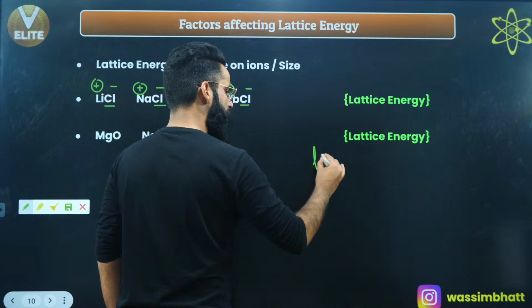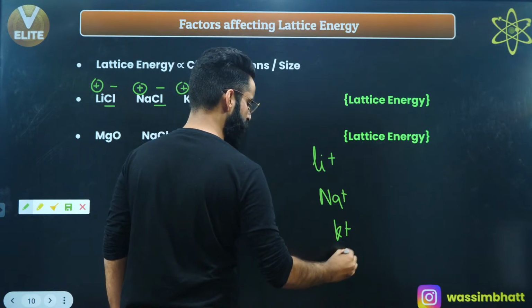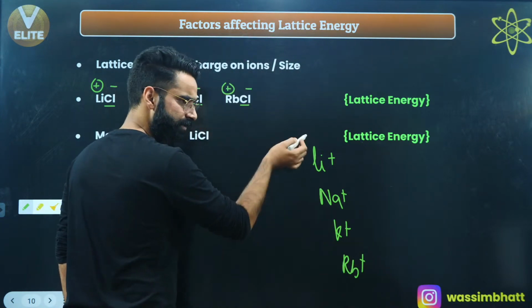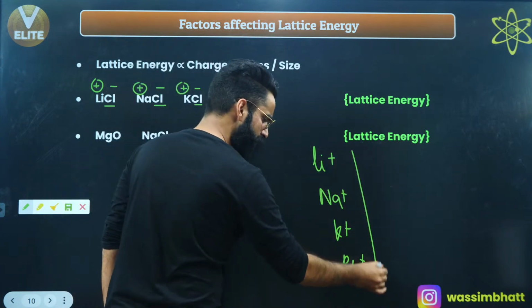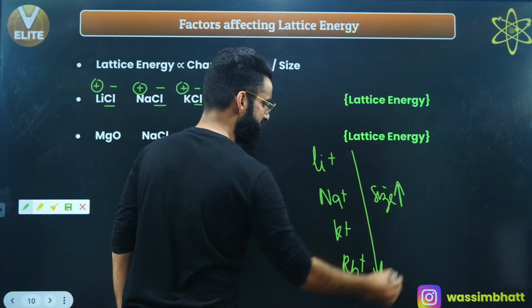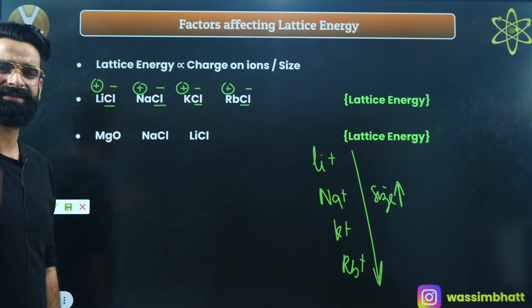If I talk about Li positive, then Na positive, lithium, sodium, potassium, then rubidium, then cesium, all these elements belong to the same group. As we move from top to bottom, the size of these ions increases. And we know lattice energy is inversely proportional to size. More the size, less the lattice energy.